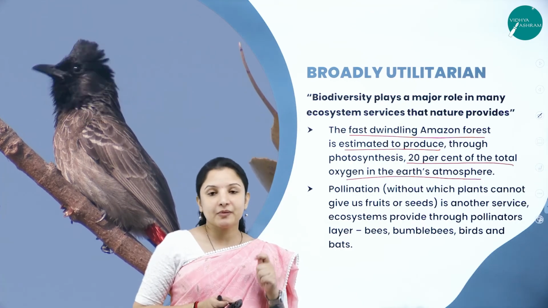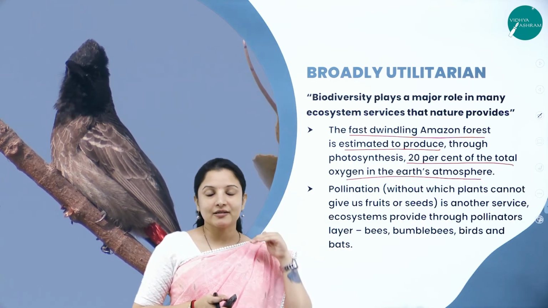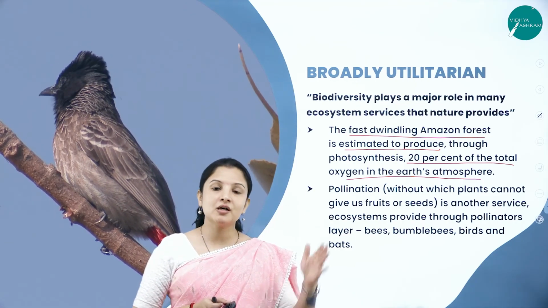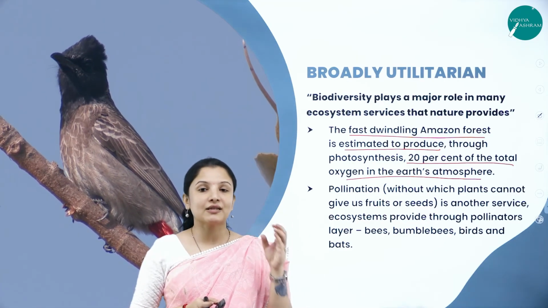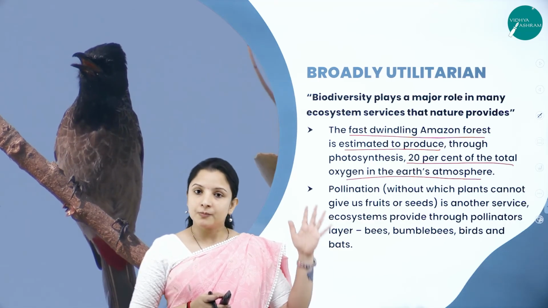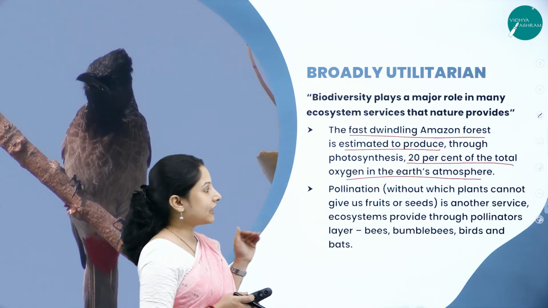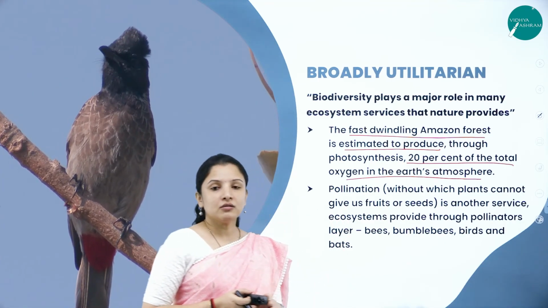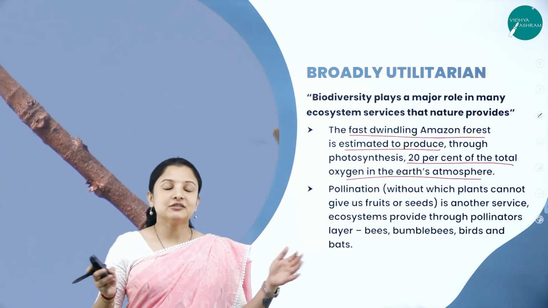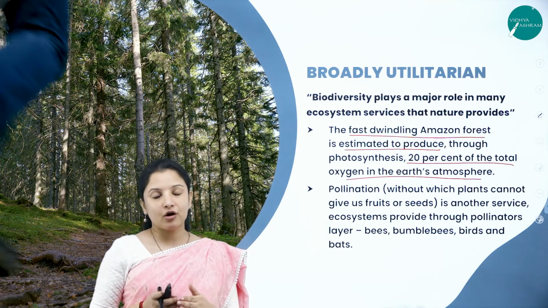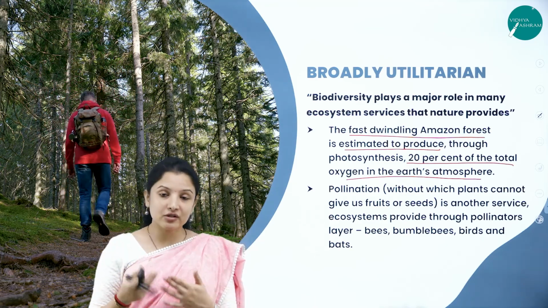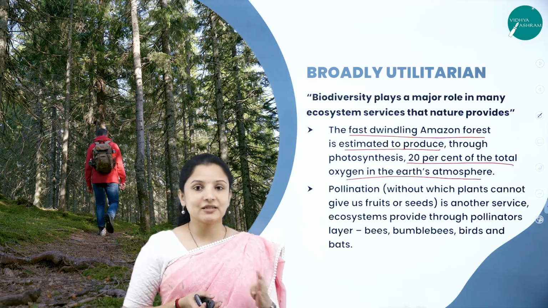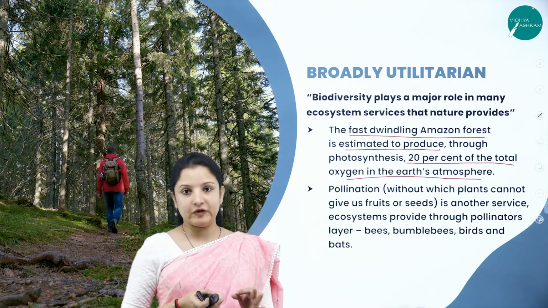Because 20% of the oxygen that is given to the Earth's atmosphere comes from the Amazon rainforest, because the Amazon rainforest is abundantly rich with plant species. So that is the reason. But the Amazon rainforest is shrinking because of human intervention, wherein they are converting it into grazing lands and also into crop fields.